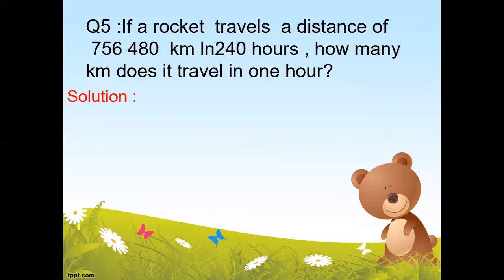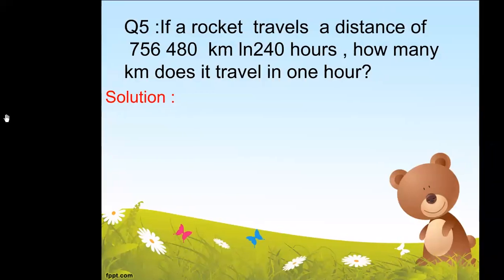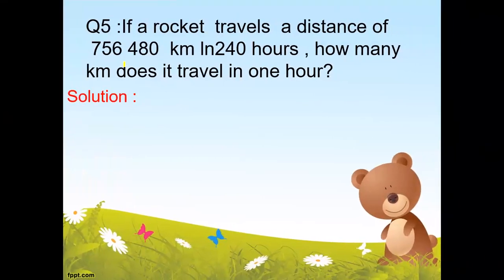So here you must know that 756,480 kilometers is traveled in 240 hours, and we want to calculate about 1 hour. Whenever we want to calculate about 1 hour, we should do the division here.